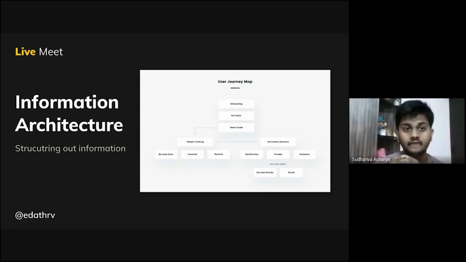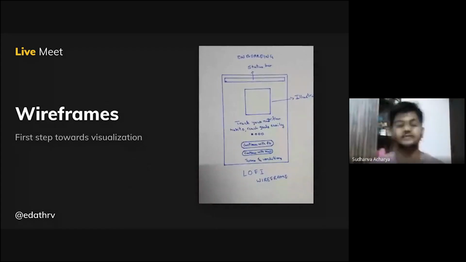Now, till now you have not yet started on how it will be presented in the app. That will be done in the third phase, which is all about wireframes. Wireframes are the first step towards your visualization. That means you have all the information from the research and you know how to include it, but you don't know how to include it on the screen. Here you have suggested that onboarding will come and then setting up the goals. But for onboarding, what elements should be placed, you are going to decide in the wireframe stage.